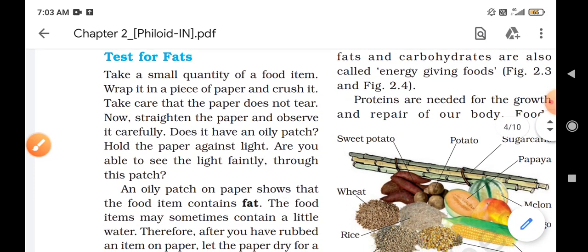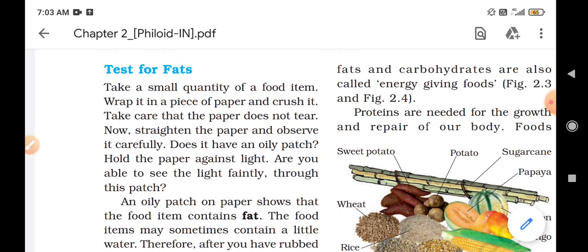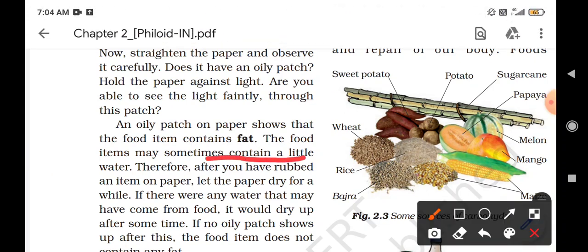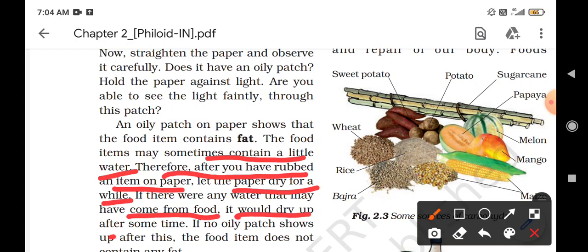Hold the paper against light. Are you able to see the light faintly through this patch? An oily patch on paper shows that the food item contains fat. The food items sometimes contain a little water. Therefore, after you rubbed an item on paper, let the paper dry for a while. If there were any water that may have come from food, it would dry up. After some time, if no oily patch shows up, the food item does not contain fat.